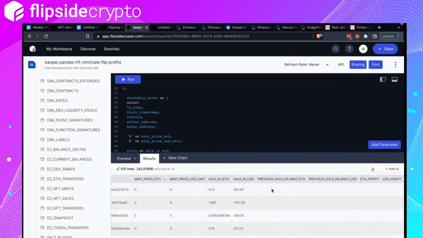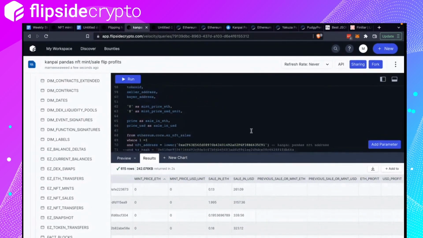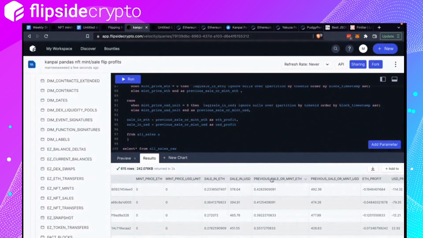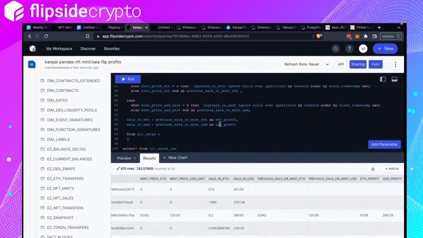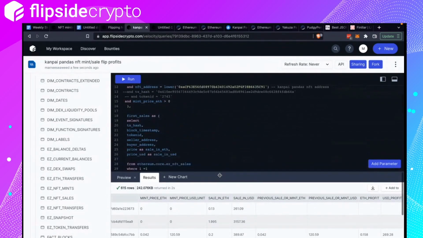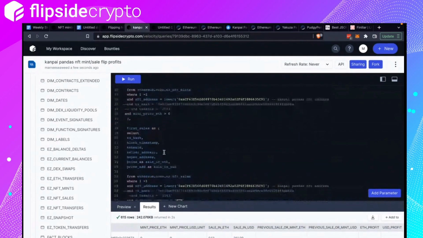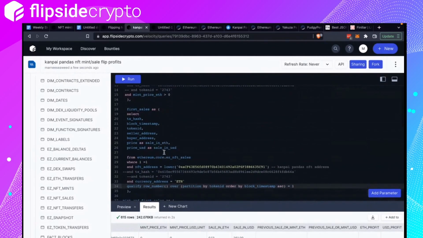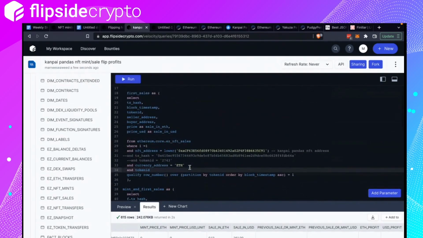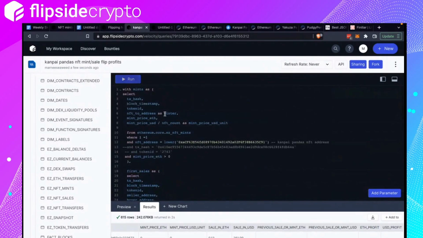The question is, why is the previous sale on mint? There are no values here. Mint price if more than 0, first sales. Maybe I should specify a token ID here, and token ID in select token ID from mints.